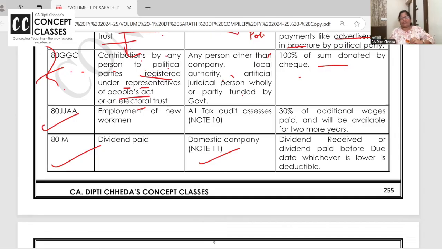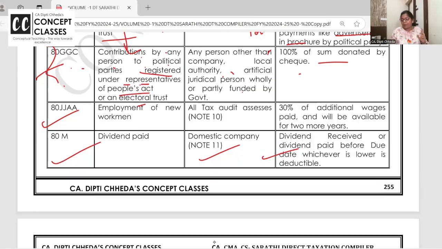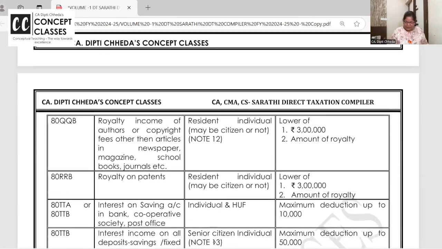Whenever you are receiving dividend and you are paying dividend, it's like double time we are paying. I am a company, but I have also invested in shares, and I am receiving dividend and I am paying dividend. So least of the two is deductible in 80M only in case of companies.